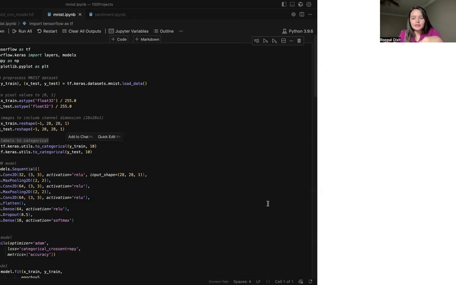So now we will dive into how CNN works. Let me explain how CNN works. A CNN, a convolutional neural network, is like a team of detectives analyzing a treasure map.